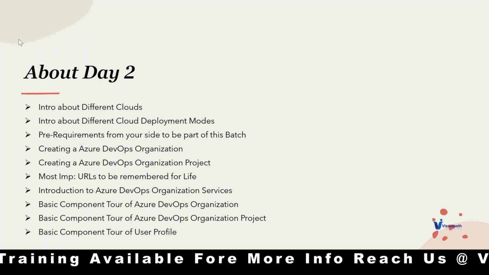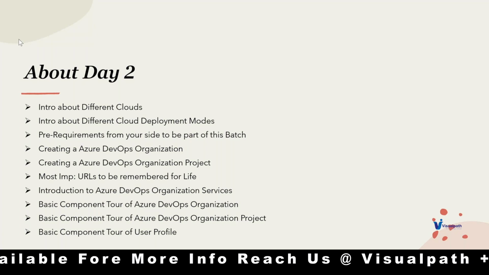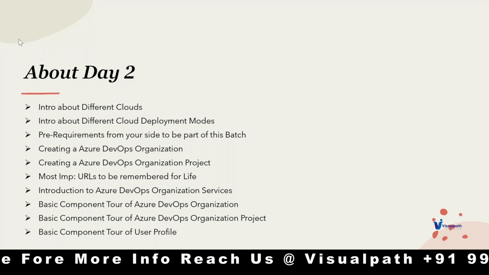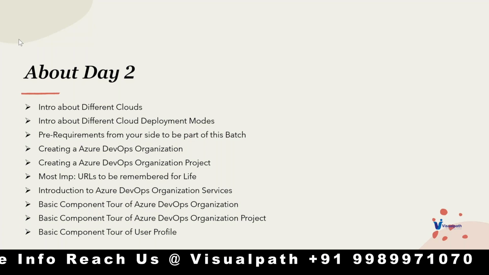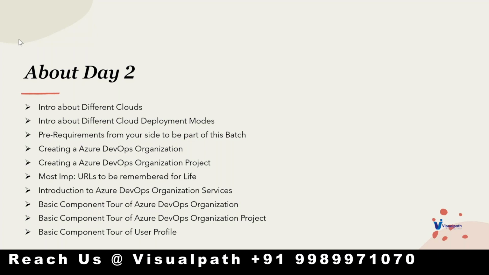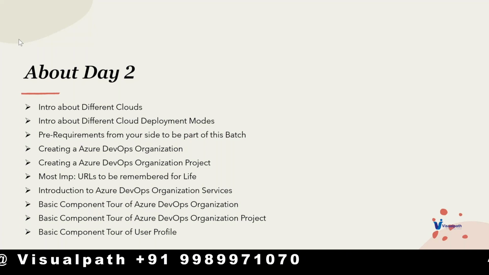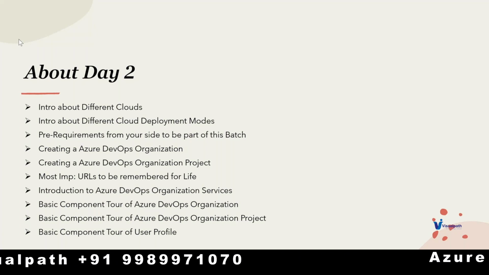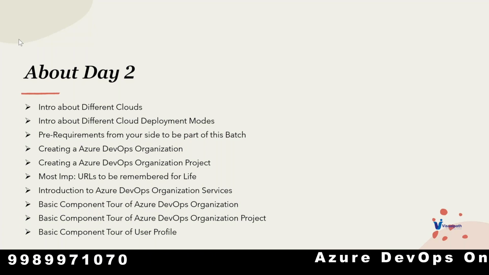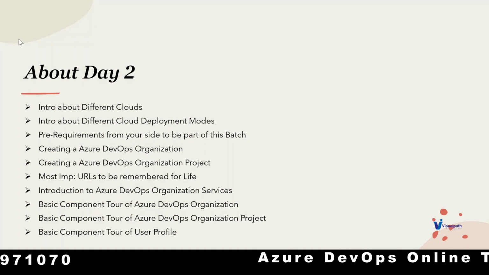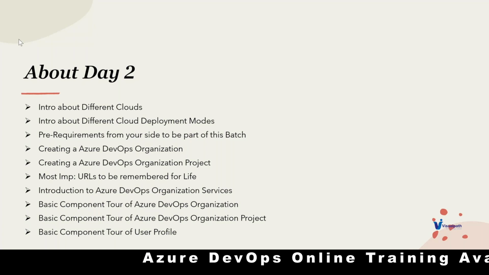The first component would be of Azure DevOps organization, second would be of project, and third would be of user profile. You can refer to it like this: the importance that you need to know of the first one is equally as important as the second and the third as well. The three component tours have a similar impact on the responsibilities delivery of a DevOps person who is part of the Azure DevOps team actually.